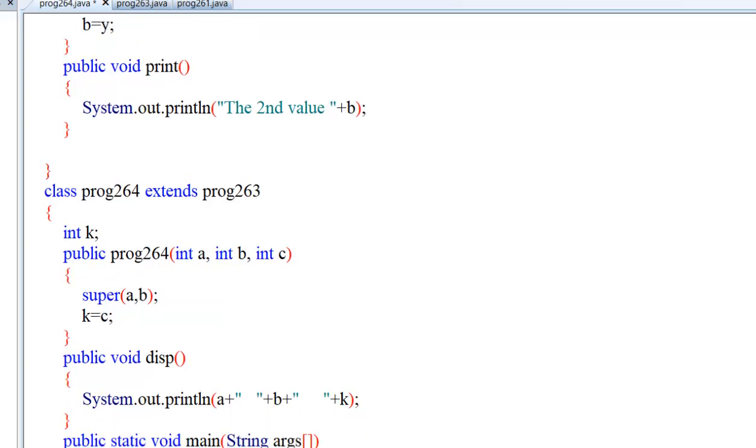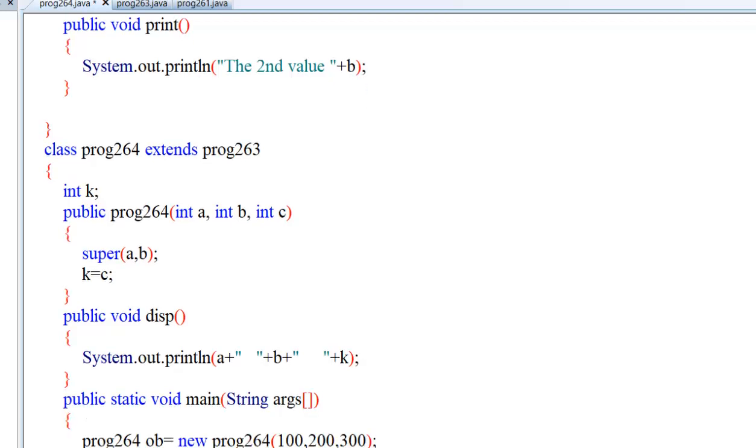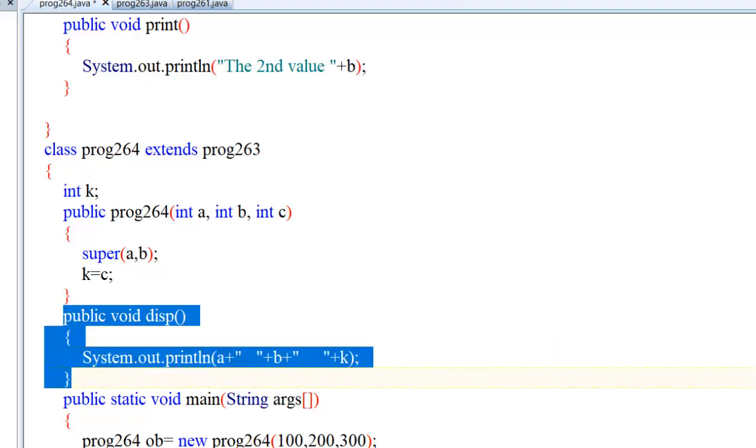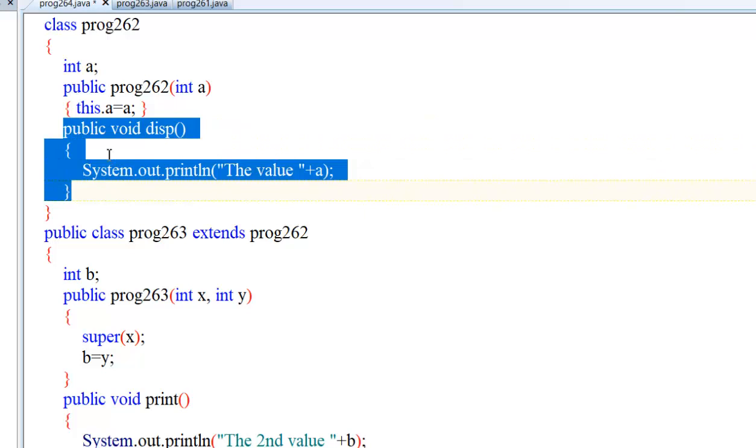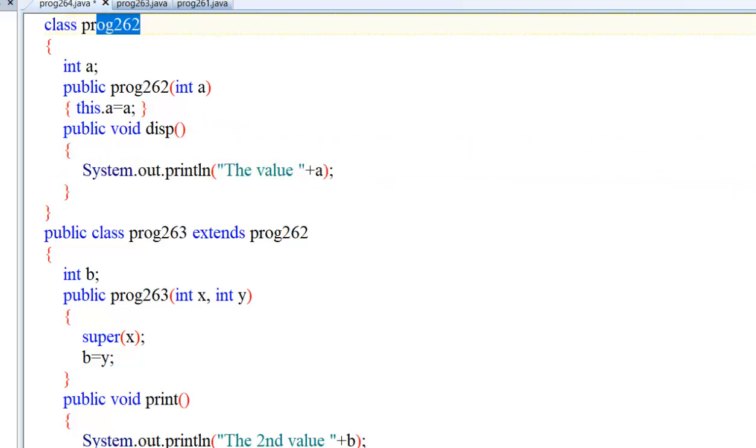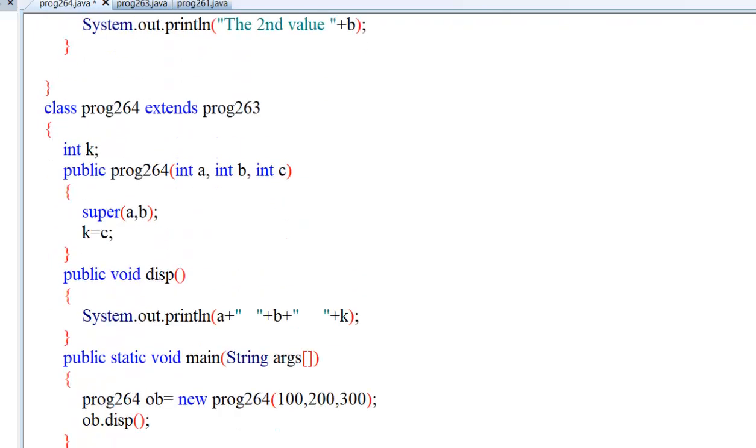Program 264 object equal to new program 264 with 3 parameters. Yes, 100, 200 and 300 and object.display. I have called this class method. So this is a display, but we have one more display method. We have one more display method in the parent classes. Okay, now run this.